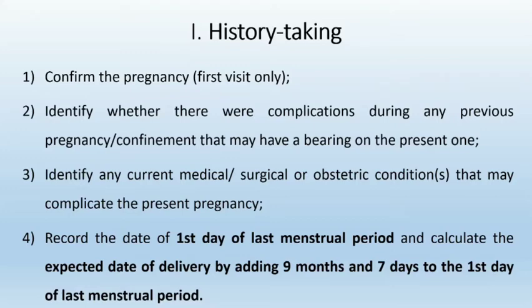So the first point is to confirm the pregnancy in the first visit only. Then identify whether there were complications during any previous pregnancy or confinement that may have a bearing on the present one. So proper history should be taken about previous pregnancy also. Then identify any current medical, surgical or obstetric conditions that may complicate the present pregnancy.